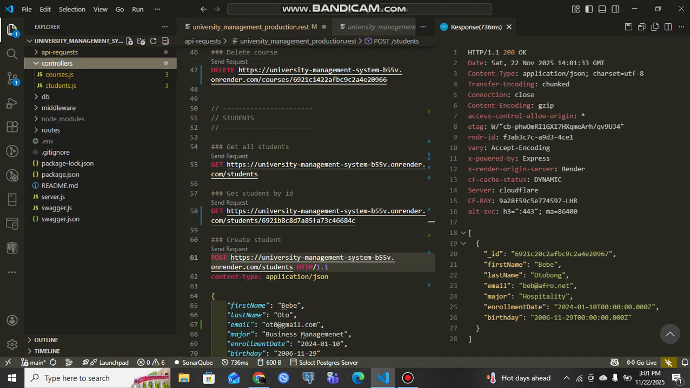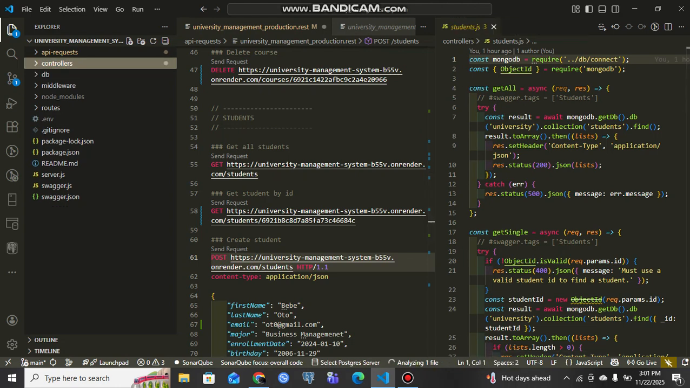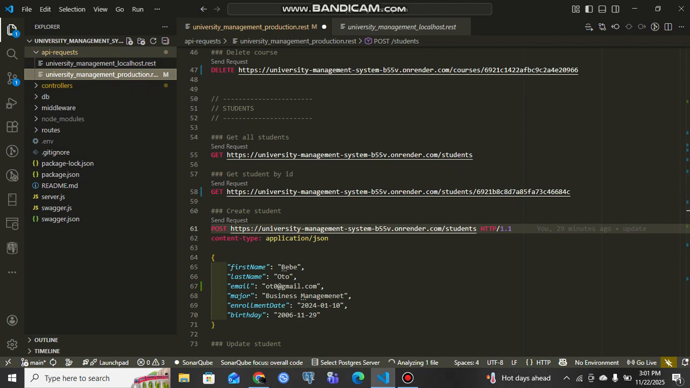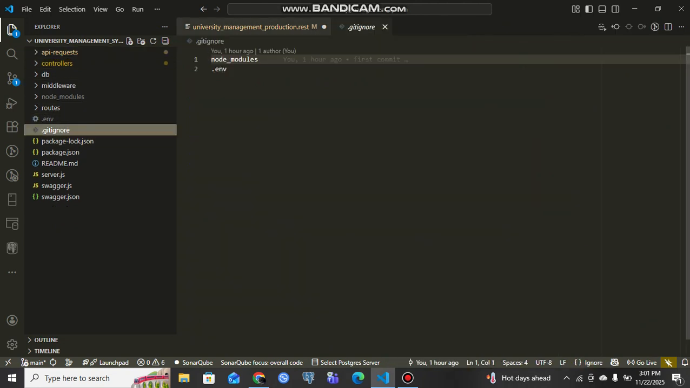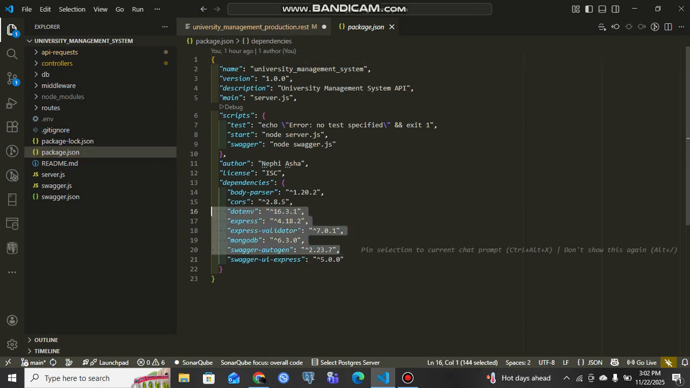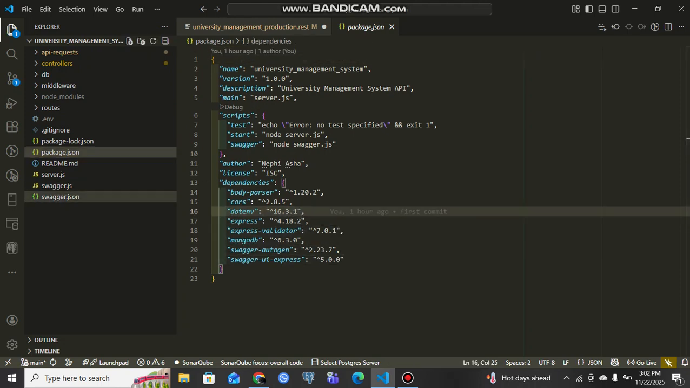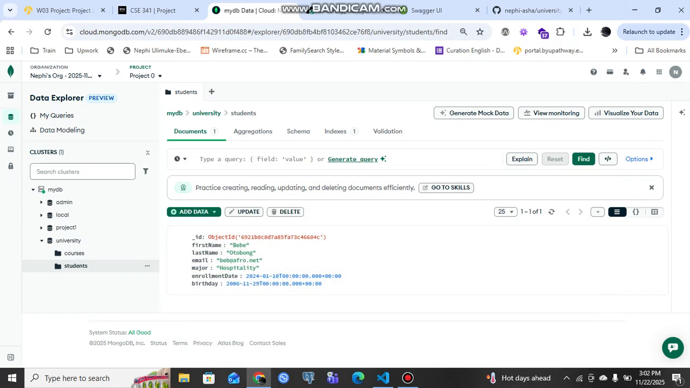I have all the controllers right here. I have a .env and the .gitignore, which ignores env and node modules. These are the dependencies I need to run this application. This is the start script right here.